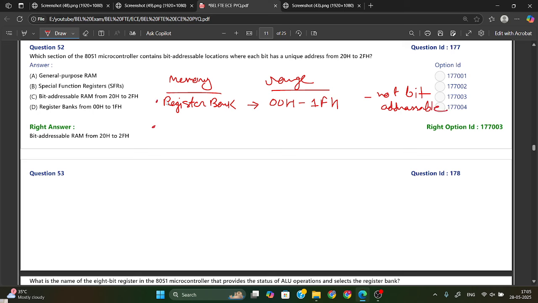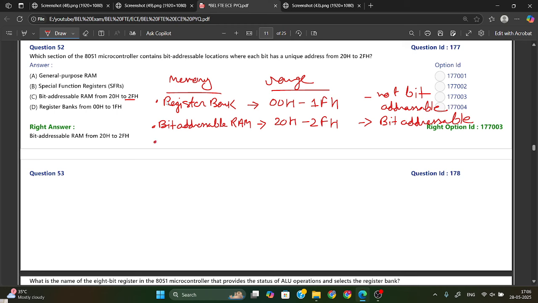Now if we talk about bit addressable RAM, here the range given is 20H to 2FH. So this is the actual, or you can say particular, section for bit addressable. This is bit addressable RAM.